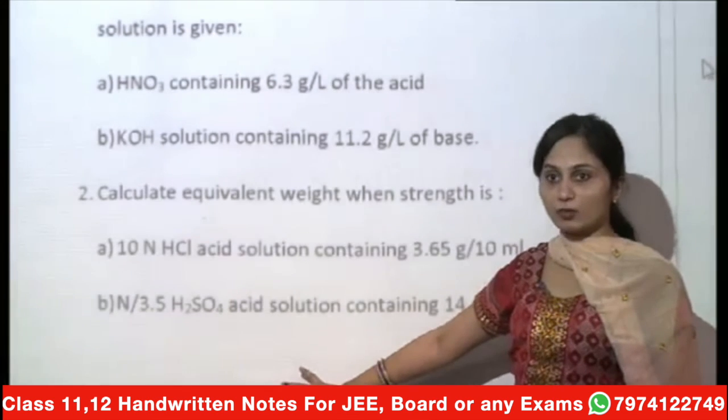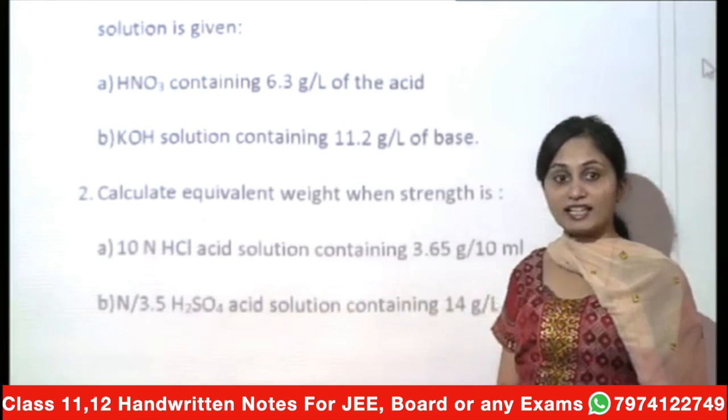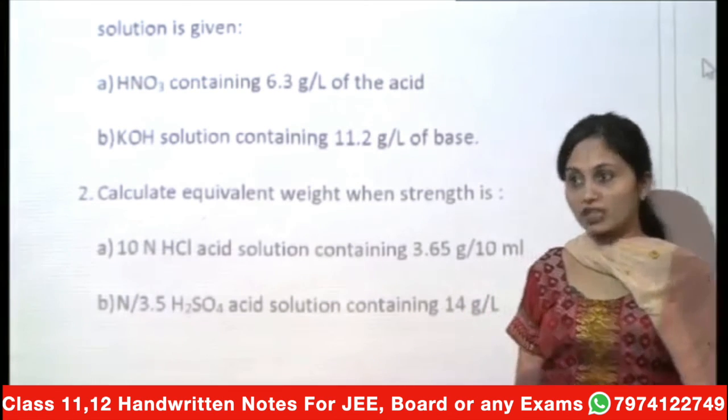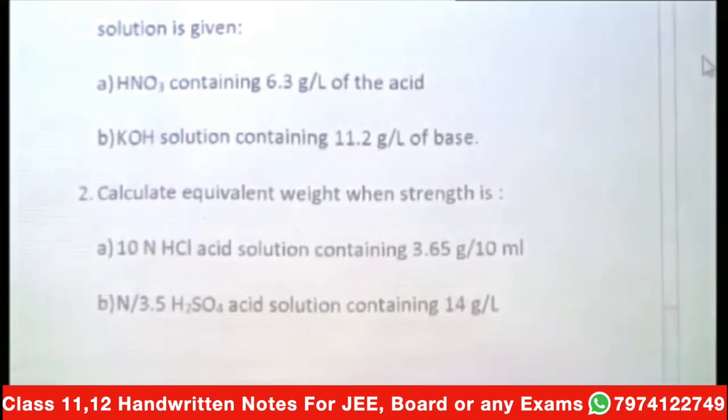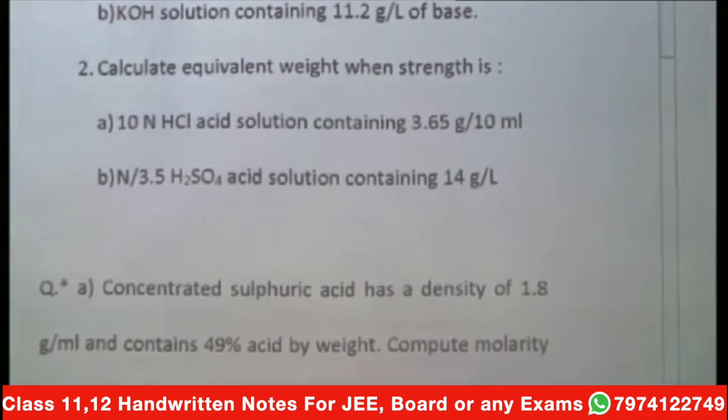And the equivalent weight for sulfuric acid will be 98 divided by 2, 49. Okay, so here we have another concept, strength, that can be related to your normality and equivalent weight. Okay, then the next question.